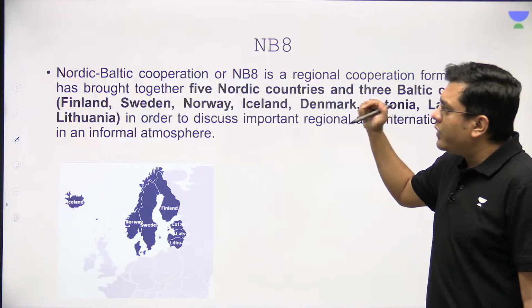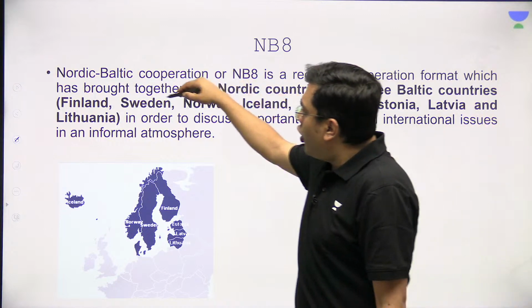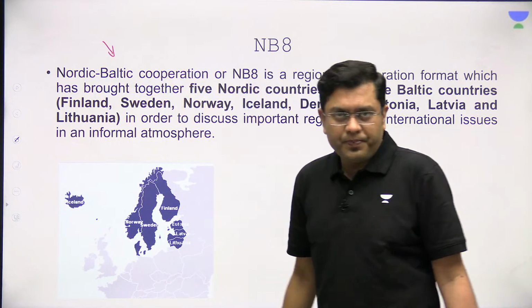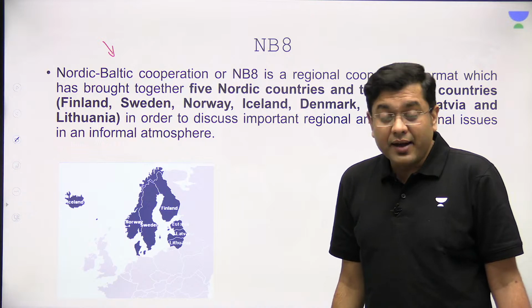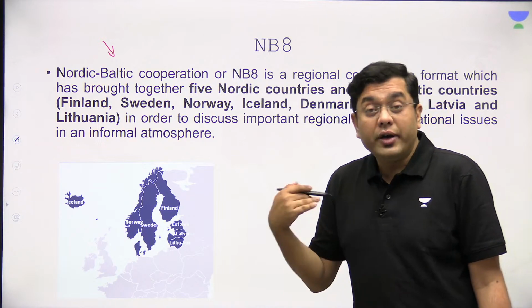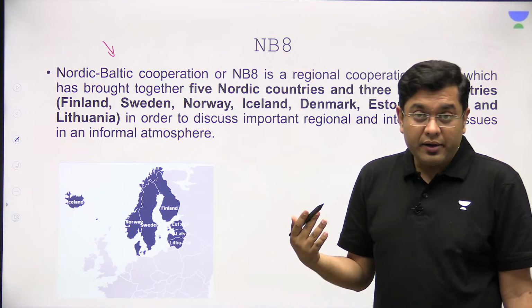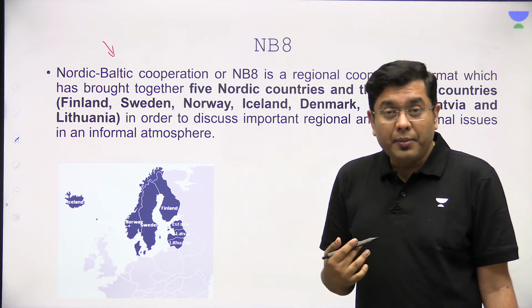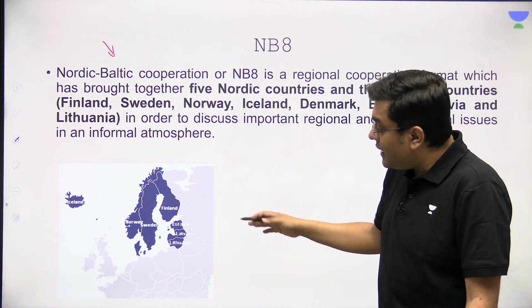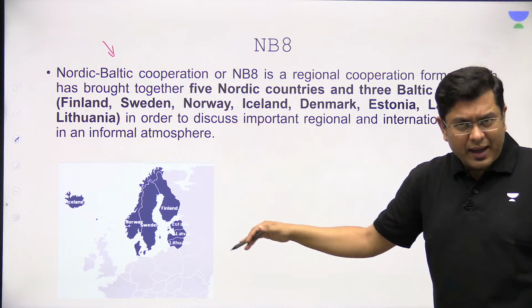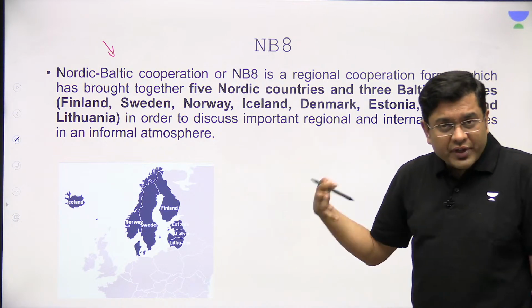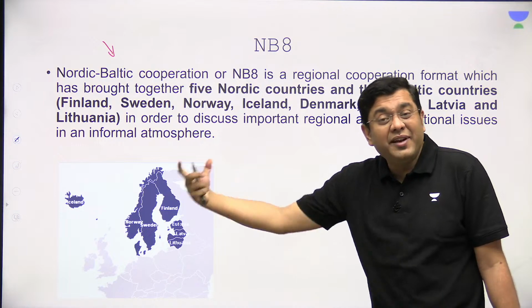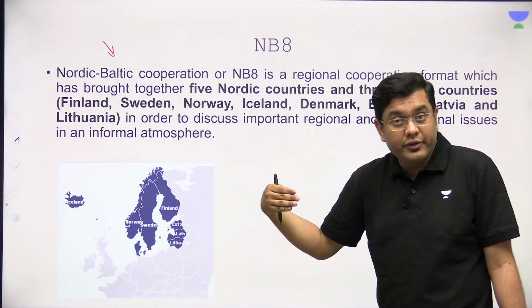So when we talk about NB8, it is the Nordic-Baltic cooperation of 8 countries. That is, the Nordic countries and the Baltic countries. Which are the Nordic and Baltic countries? Historically, they have a civilizational connect, right? The Nords, the Celts, etc., have a civilizational connect going back thousands of years.